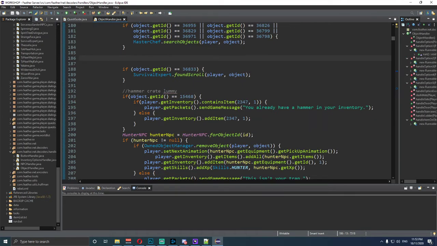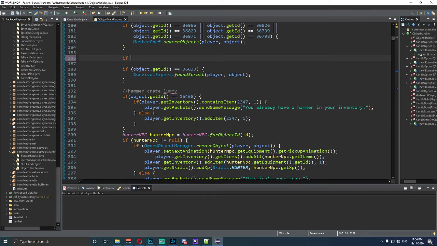Don't need it. Now we're going to do this part here first. I just want to get this out of the way so that we can work on the rest. At line, say 185 to like 190, just after the master.searchObjects that we used in the previous tutorial, Master Chef to be exact, or Survival Expert. In between these two anyway, I'm doing this code.